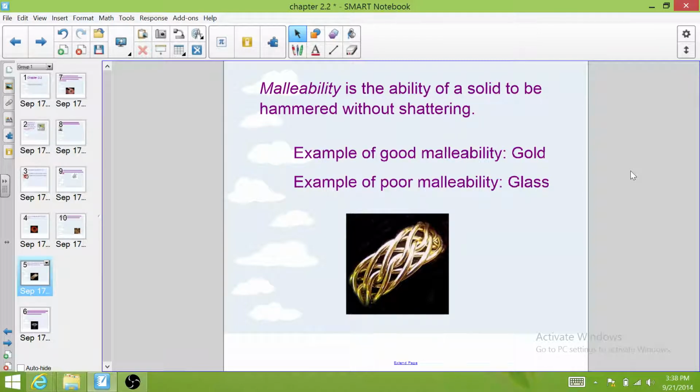Now, glass is exactly the opposite. It has very poor malleability, meaning if you try and hammer it into a different shape while it's a solid, it's just going to shatter into 1,000 little pieces. So it has a poor malleability.